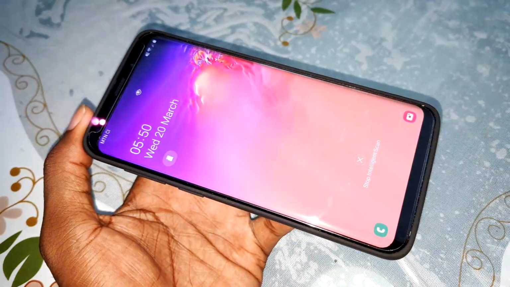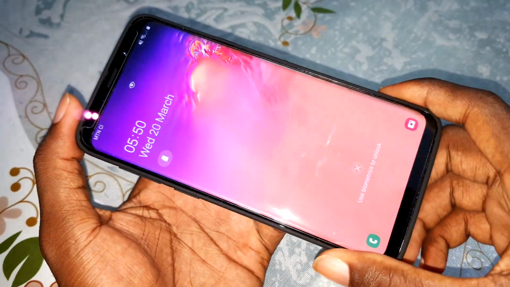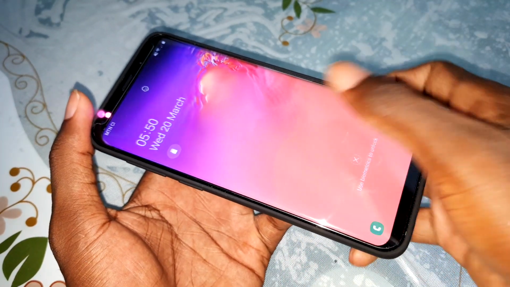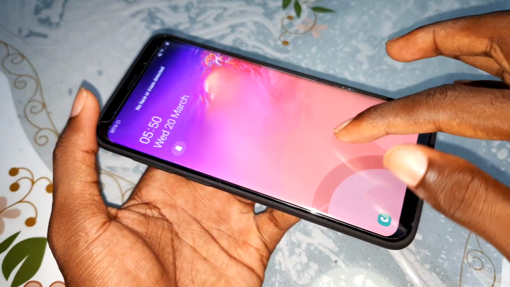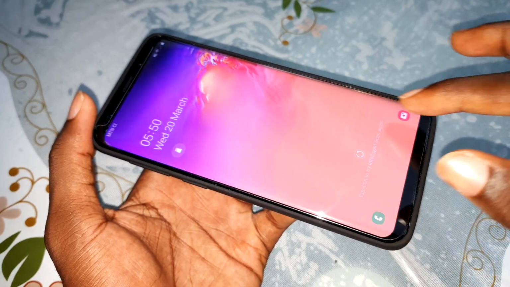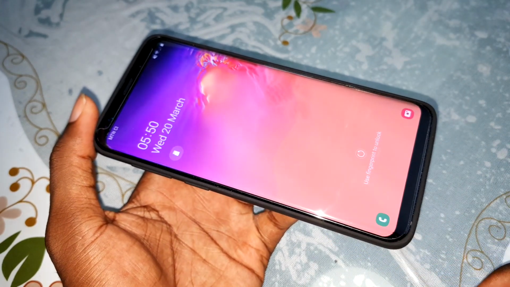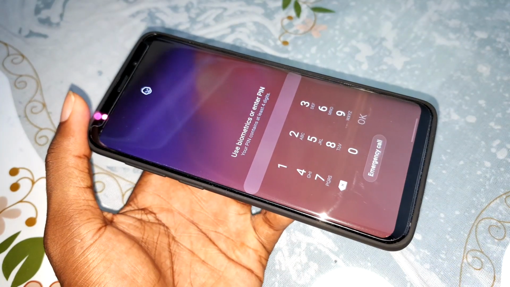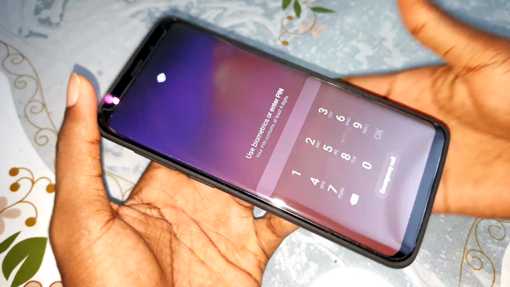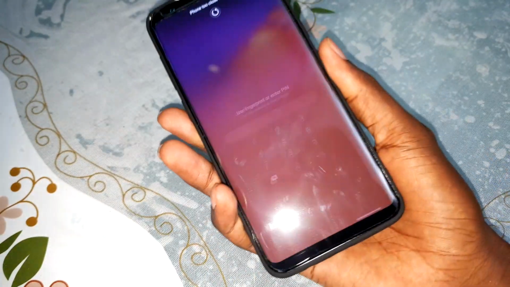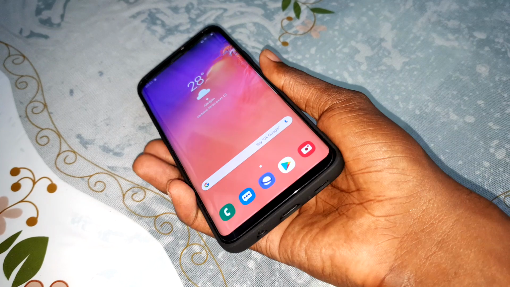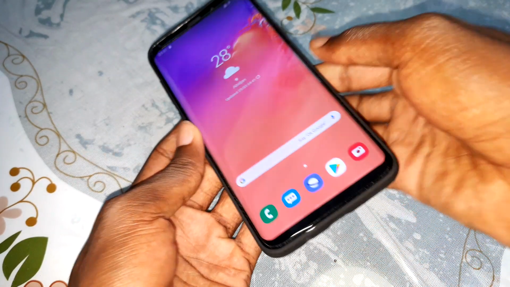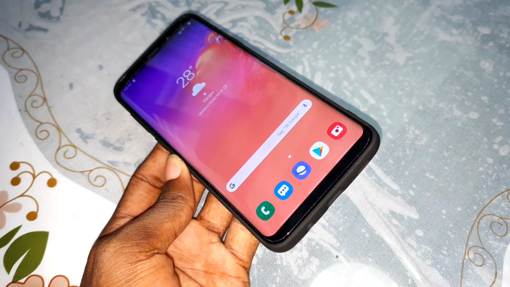When you move, look at this effect. It's pretty good. So nice. When you want to put your password, look at the bottom, your beautiful fingerprint. Wow, so very nice. What do you think about this? I think that is so good.